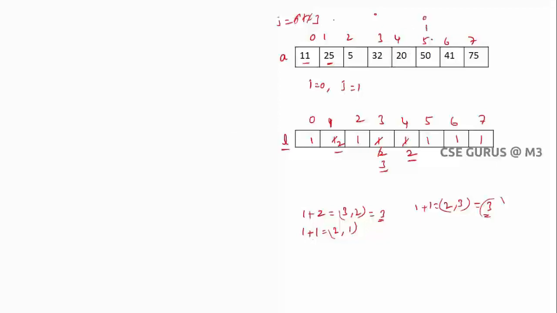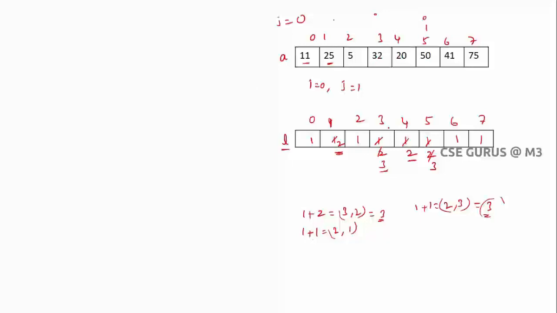Now I value is up 5. So now again j starts from 0. You can see 11 is less than 50? Yes, true. So 1 plus 1, which is 2 comma, here 1 is there, I'll update it as 2. Next 25 is less than 50? Yes, true. So what is the value here? 2, that means 1 plus this 2, 3 comma, here 2 you have, then update. Next the value 5 is there, 50 is there, 5 less than 50? Yes, true. Here the value 1 is there, 1 plus 1 2, here is 3, longest one, no need to update.